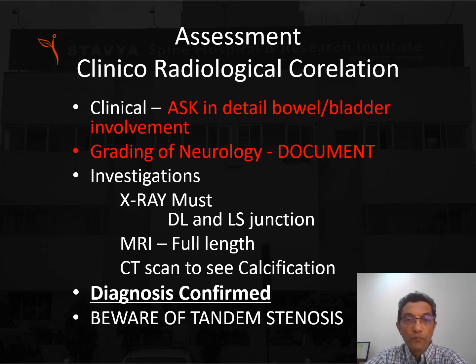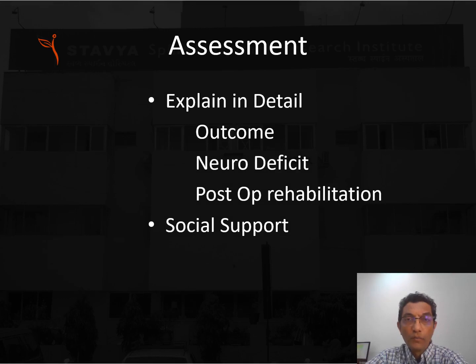Most of the time, in order to rule out tandem stenosis, we usually have a full length MRI, and CT scan is an added tool to see the calcification. Eventually, we confirm the diagnosis, have the clinico-radiological correlation and treat this pathology. Also, we should be assessing the outcome, the neurodeficit, how much it is going to improve, and we have to stress the post-op rehabilitation. The most important will be the social support. If there is poor social support, then the overall outcome is really bad.